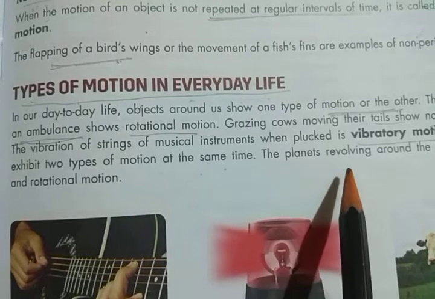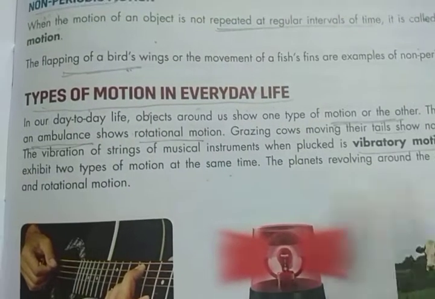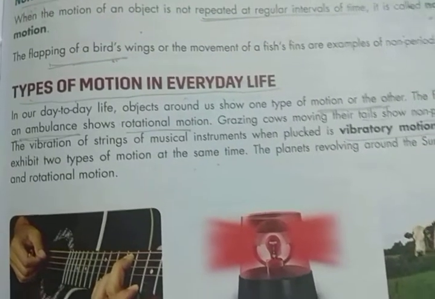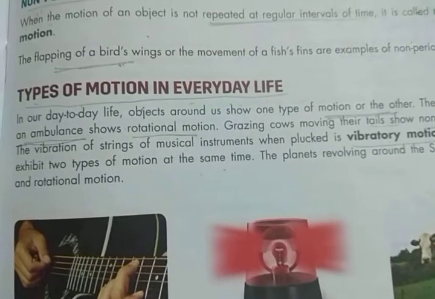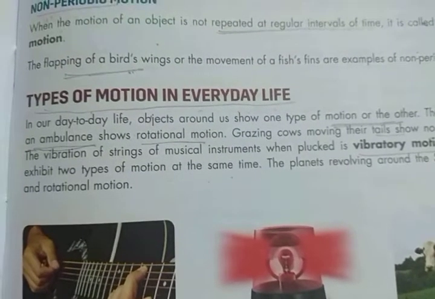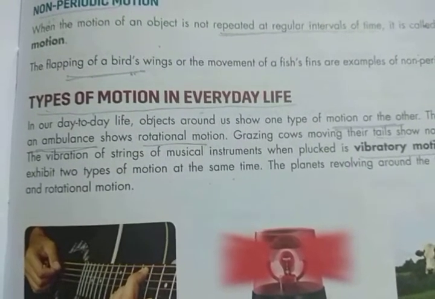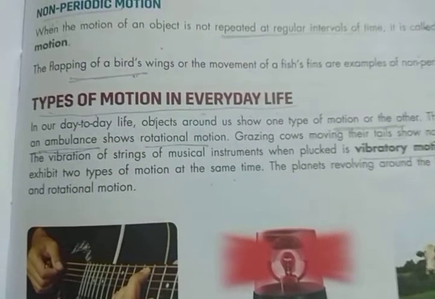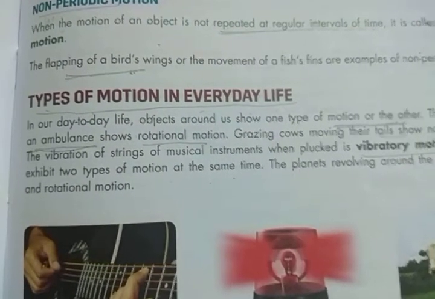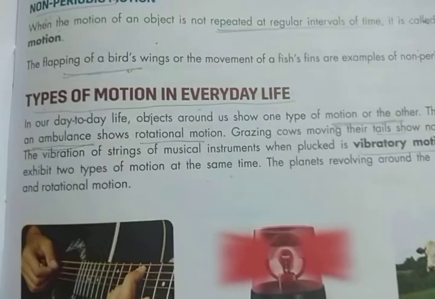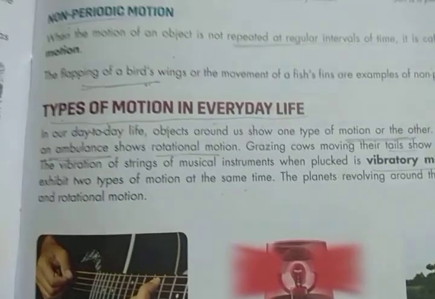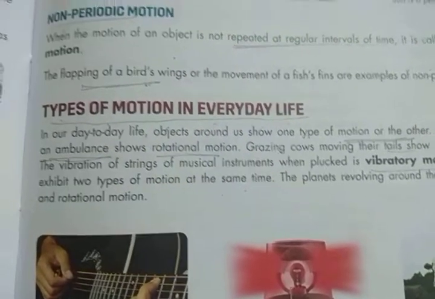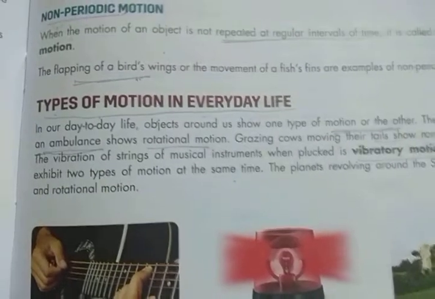The planets revolving around the sun show periodic as well as rotational motion. So we can say some objects exhibit two types of motion at the same time. Clear?